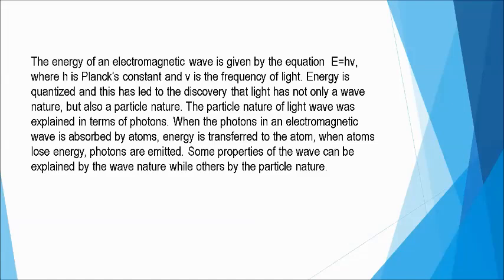Now, the energy. We said that any disturbance or any wave carries energy with it. So the energy of an electromagnetic wave is given by E equals hv, where h is Planck's constant, a constant value, and v is the frequency of light. This shows that energy can be quantized, measured, and this discovery led to the discovery that light is not only a wave, but also a particle. So this is the starting point of our discussion next week about the wave-particle nature of light.